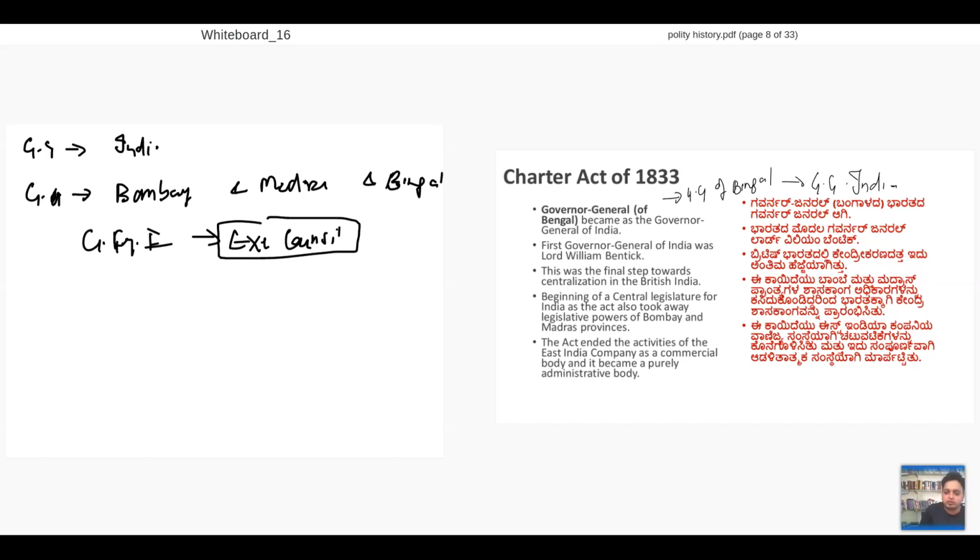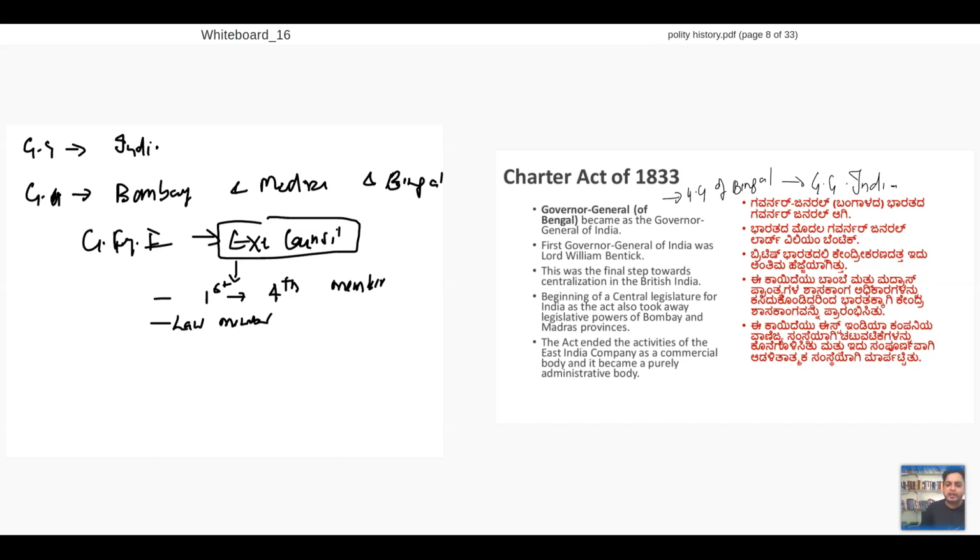For this Executive Council, we will have a first concept that is called the fourth member. That fourth member is your law member. The law member will be there. Now, what does this mean?